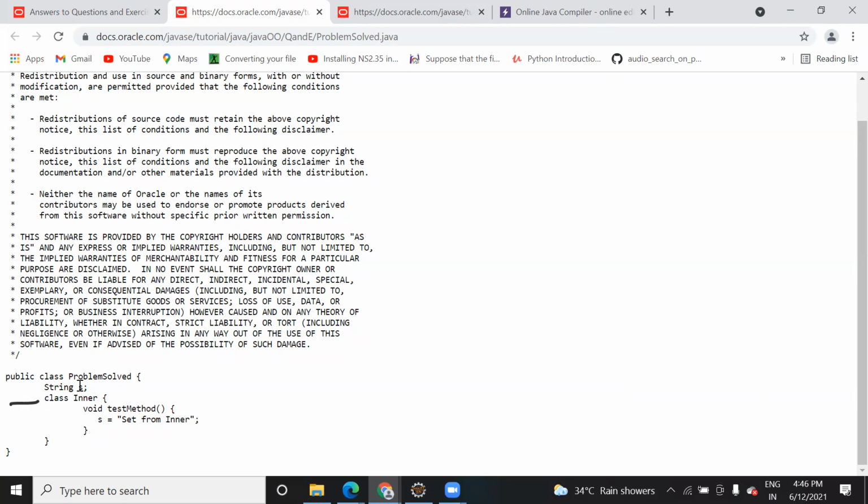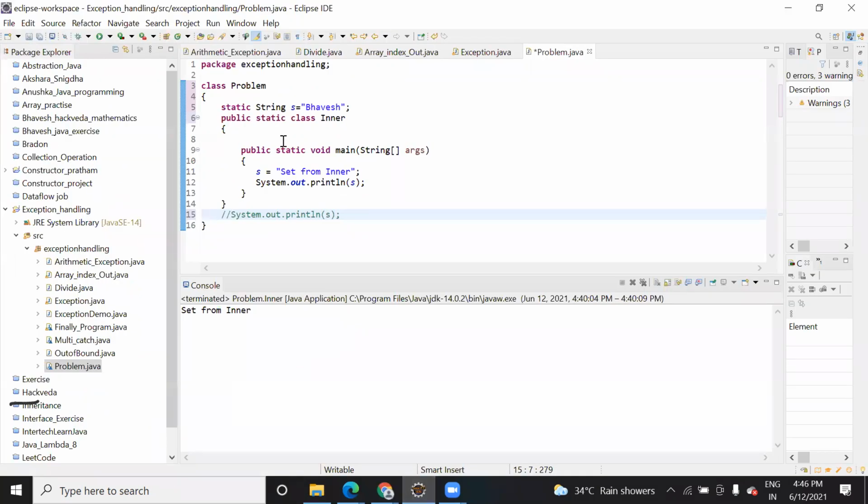Yes, but when we remove this static keyword, that also we have seen, right? This one is a different thing. I've already shown you: when we remove this static keyword, the s variable was not accessible. You can see that when I remove this, it was giving an error, and this method also. Let me change it. Okay, one minute. Let me create one more class.